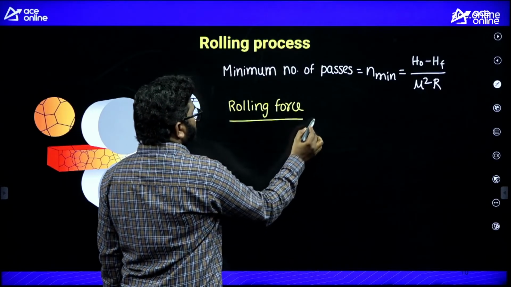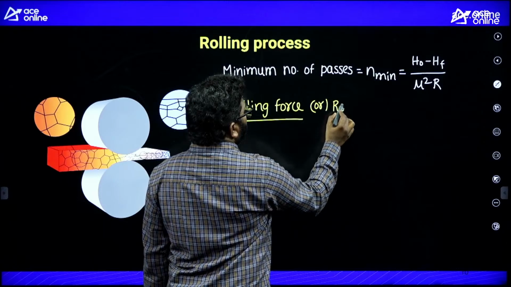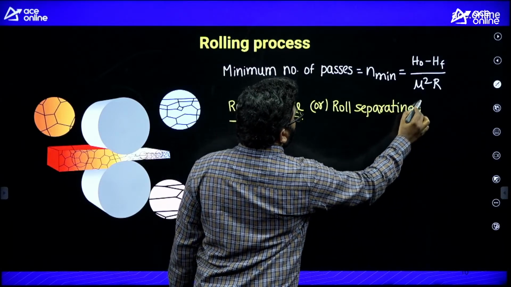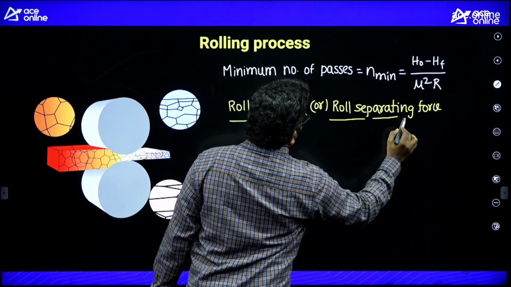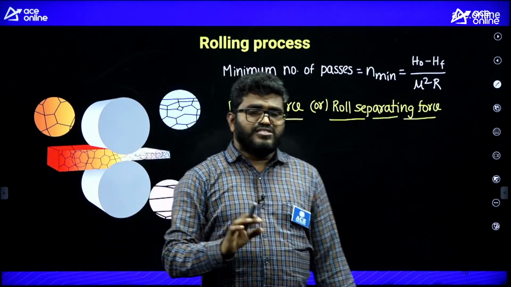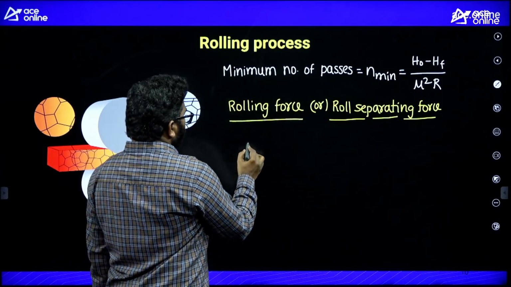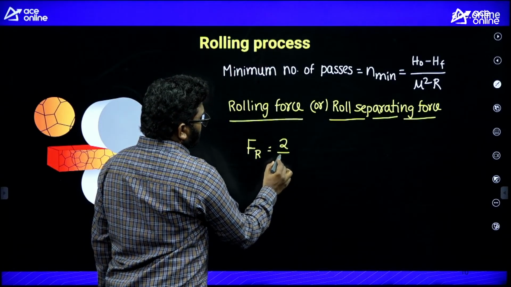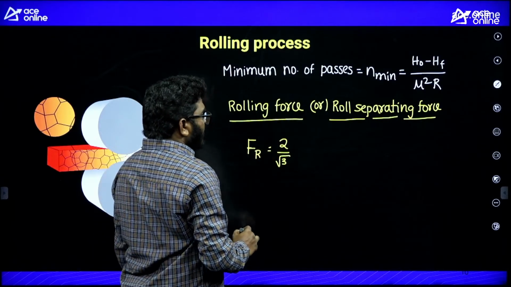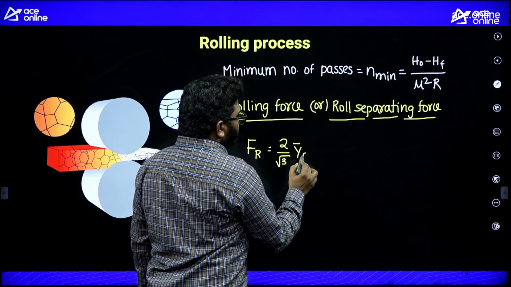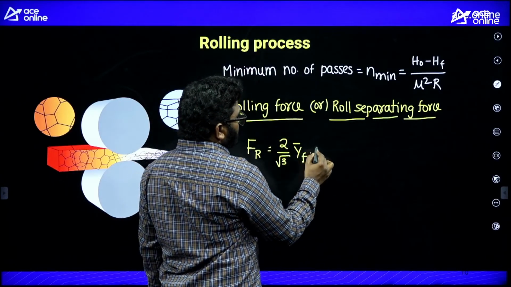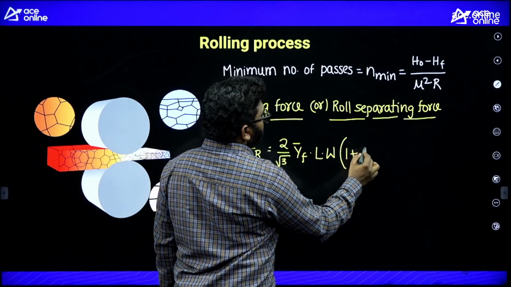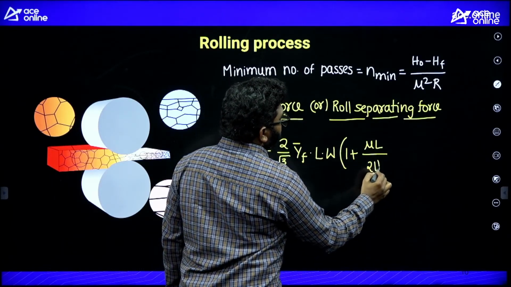There are different cases, but I will give you one single formula: rolling force Fr is equal to 2 by root 3 y bar F, the average flow stress, into the area, that is the length of the deformation zone and the width, into 1 plus mu L by 2H average.